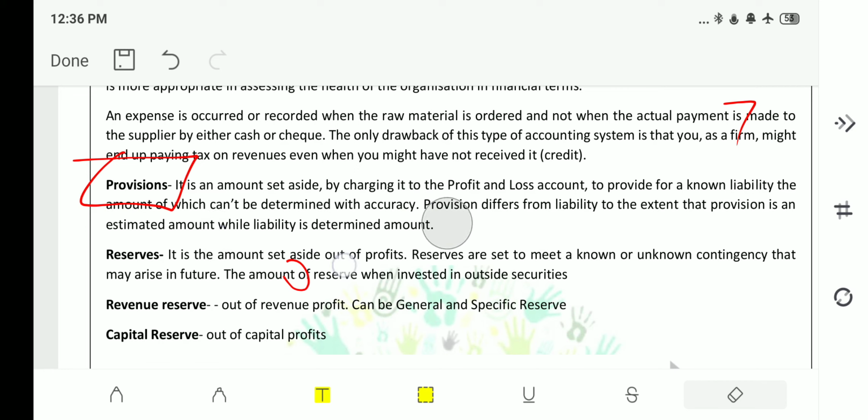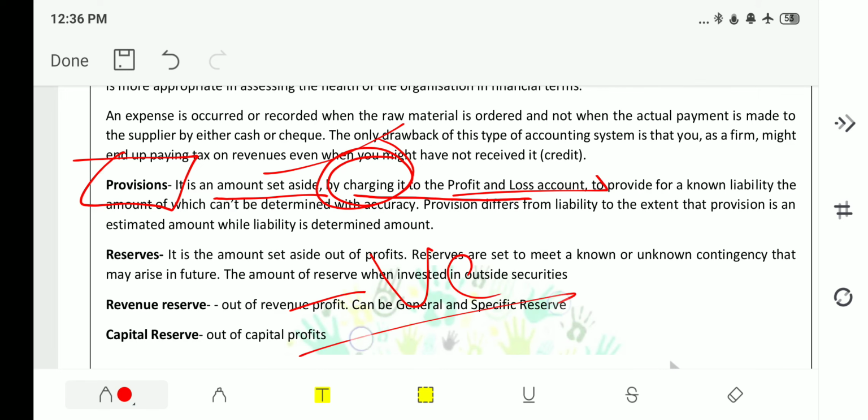We will read the definition once again, it will be easy to understand. It is an amount set aside by charging it to the profit and loss account. Do remember this word, charging, that means it is negative. We will be cancelling this amount from the profit and loss account to provide for a known liability, the amount of which can't be determined with accuracy.